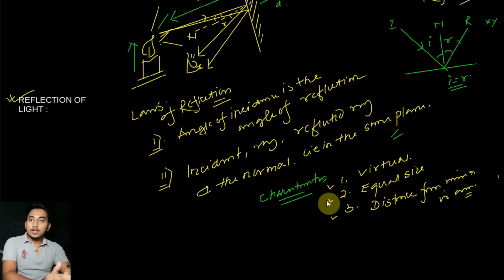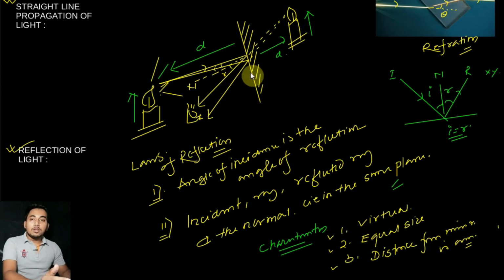Okay, so after that we will see the reflection of light from a curved surface which is not a mirror, a surface that has some curvature, like a spoon. If you take a spoon and see your face on it, you will see that it is erect, but the size of the image is not equal, unlike what you have seen in the plane mirror, where the size and dimension of the image are the same. But if you take a shiny spoon and see your face on it, you will see that the image is not like you. So the dimension or size of the image will change.